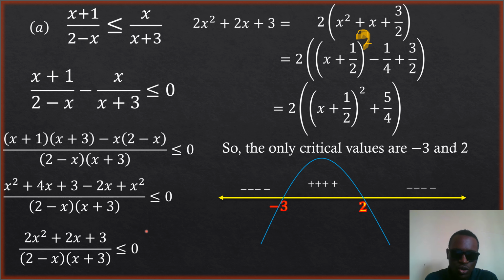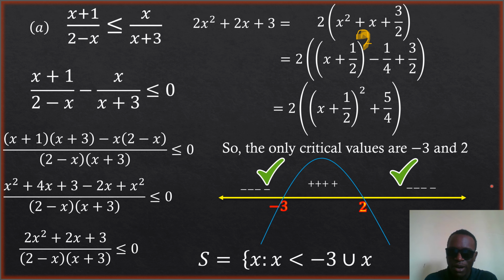Our interested zone, the inequality sign says it should be less than 0. Anything that is less than 0 means it is what? Negative. Now anything that is less than 0 is negative. So the answer here will be this part, which is correct, is negative. This part is also negative. So the solution set will be this part union this part.